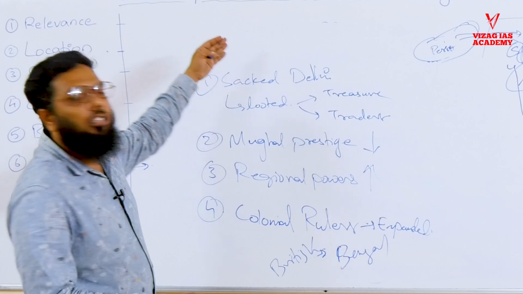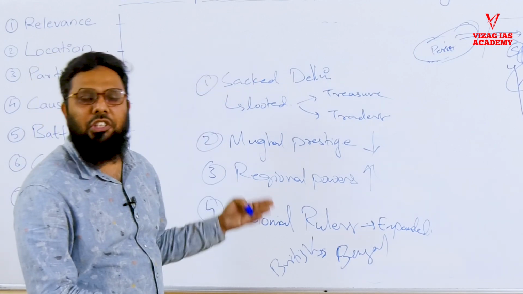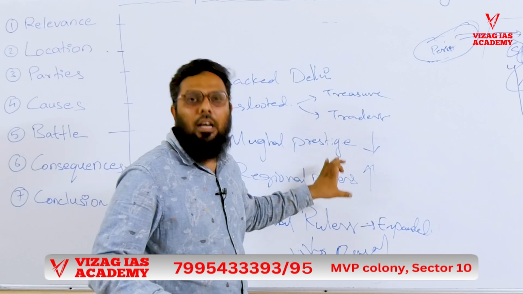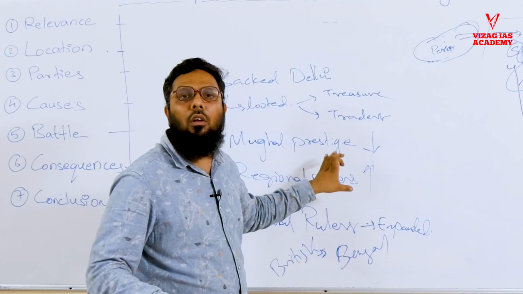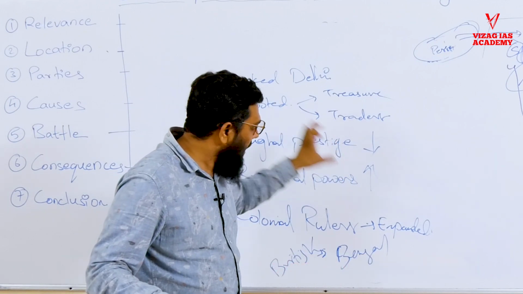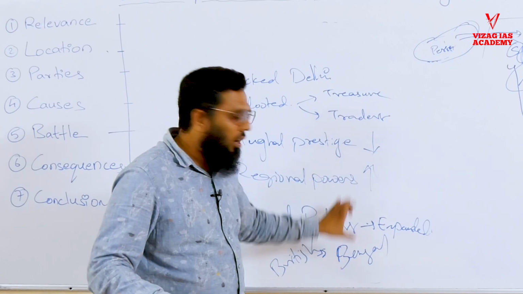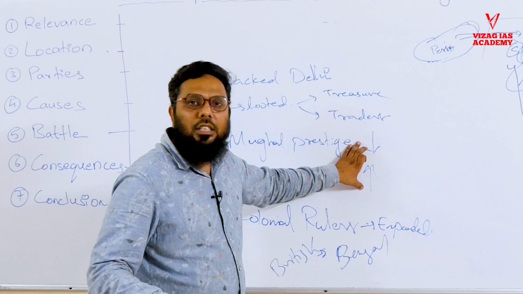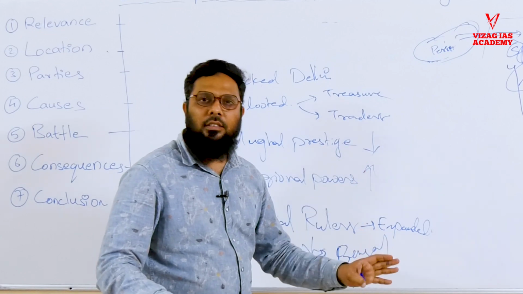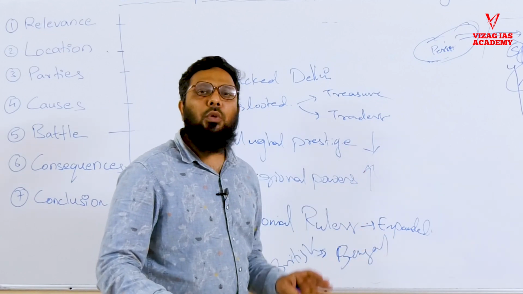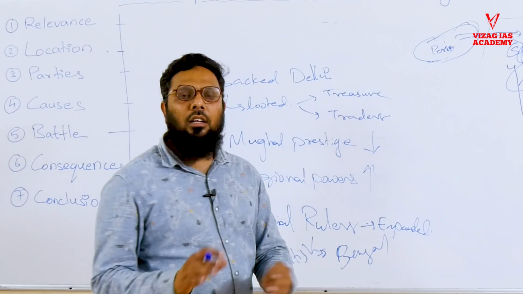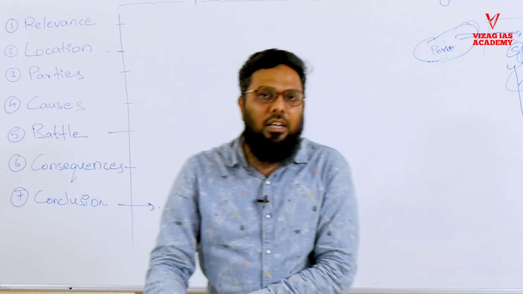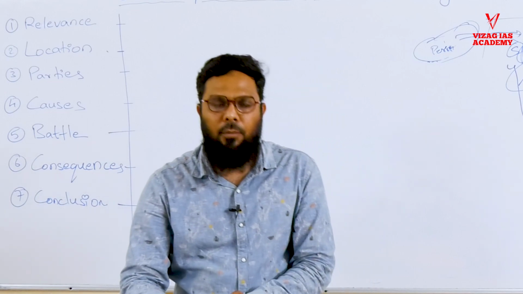So the consequences of this battle were huge. Decline of Mughal power, regional powers increasing. Again, these regional powers had a lot of fighting between them, and the British took advantage of such conditions, as did other colonial powers. French trying to rise, British trying to rise, and eventually we see the British leading the expansion in India. In the end we can see that it was definitely a very decisive battle, right?